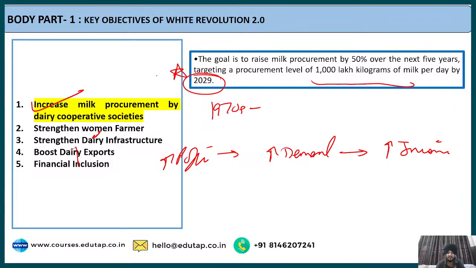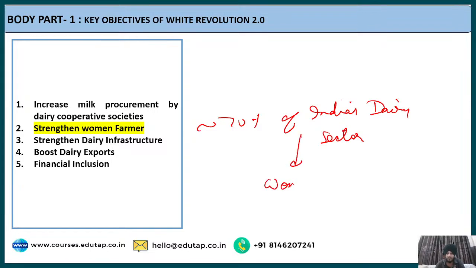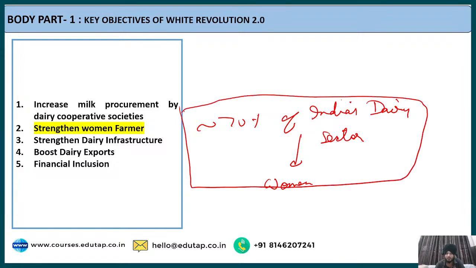So you can see that this is a new target. This is a huge target that has been set as a part of this White Revolution 2.0. After that, we have to strengthen the women farmers also. We all know that women are the backbone of India's rural economy. And the data says that around 70% of India's dairy sector consists of women only. So you can see the contribution of women in the dairy sector is very high.